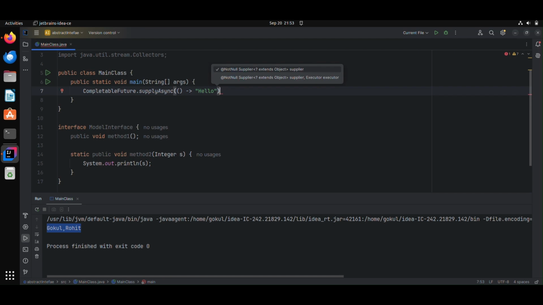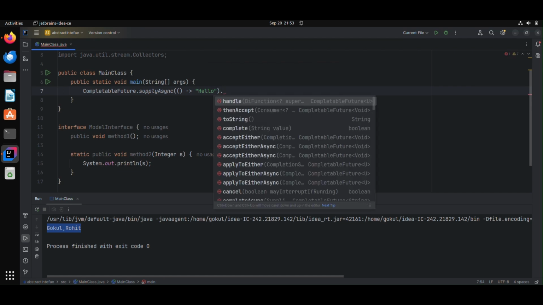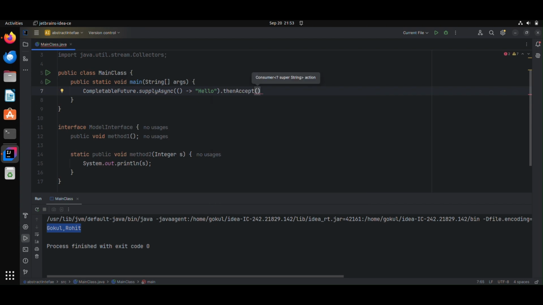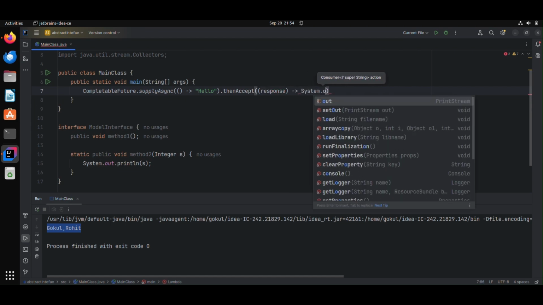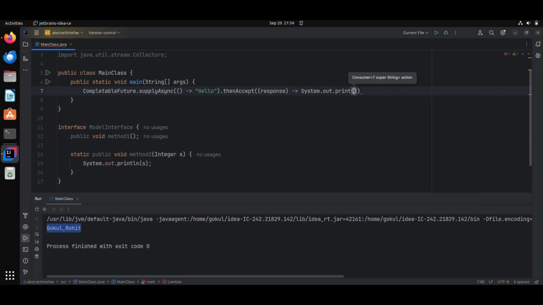So after getting this value, what I need to do, I can use the thenAccept function and use the response coming from the callable method to do something, like now I'm going to print out this response like this. If I run this, it gives me hello. Just compare: if it is a future, I need to give that result to the future, and I need to use the get function and all that.